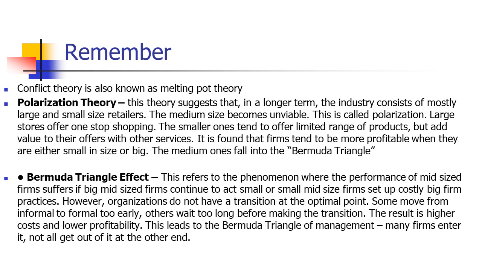Bermuda Triangle effect. This refers to the phenomenon where the performance of mid-sized firms suffers if big mid-sized firms continue to act small or small mid-sized firms set up costly big firm practices. However, organizations do not make the transition at an optimal point. Some move from informal to formal too early, others wait long before making the transition. The result is higher cost and lower profitability. This leads to the Bermuda Triangle of management. Many firms enter it and will not get out of it at any other end.